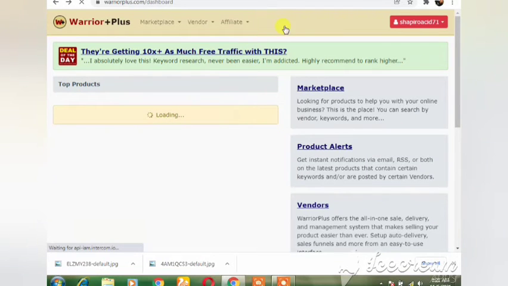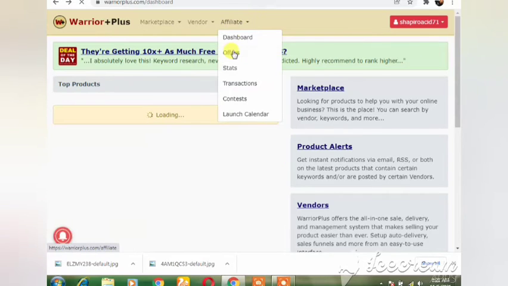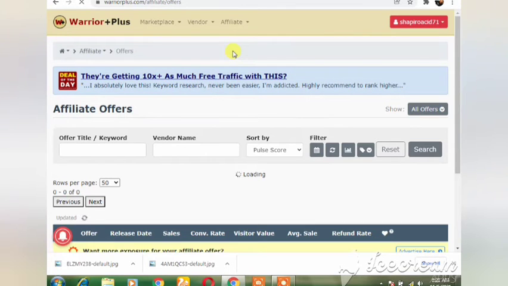Okay, so you go back and you click on the affiliate, then click on offers. So you will see the offers that they will offer you, or the offers that are there for you to do. So when we are on offers, you can see that we have a bunch of offers here. Let me scroll down and let me show you something.